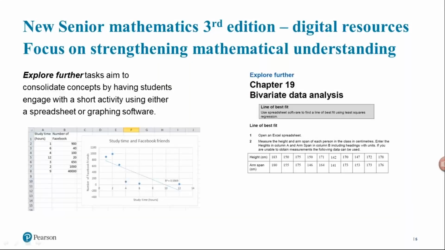Both the Making Connections and Explore Further activities appear in boxes throughout the student text. However, the student text does not rely on any of these activities. It is self-contained. The print book can be used as a print book without having to access the digital activities.